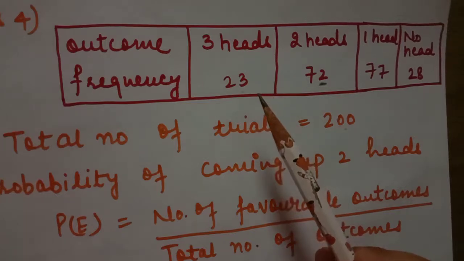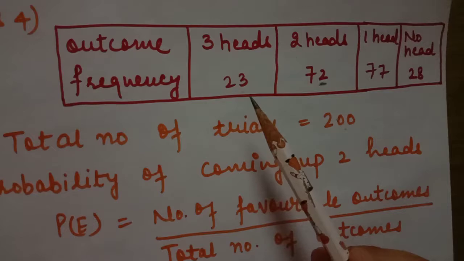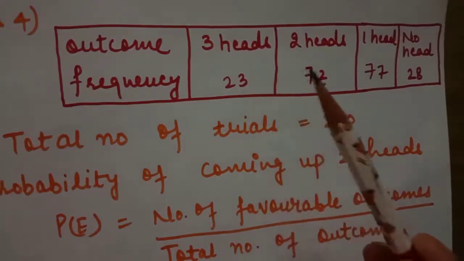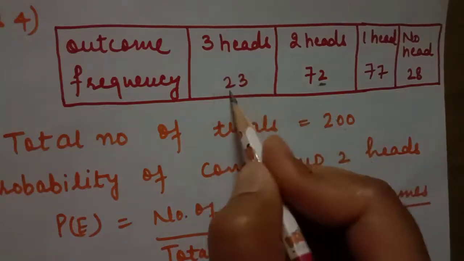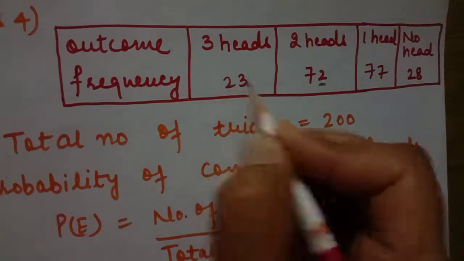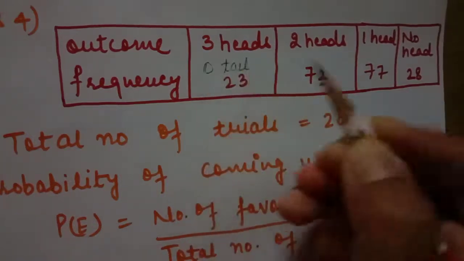So students, like our previous question, if I ask to find the probability of coming up 3 tails, how will you find the data? Definitely, like our previous question, if 2 children are there, then boys and girls are the only possible cases. In this case, if coins are tossed, it will come as head as well as tail. If 3 heads came 23 times, then in these 23 trials we have 0 tails.